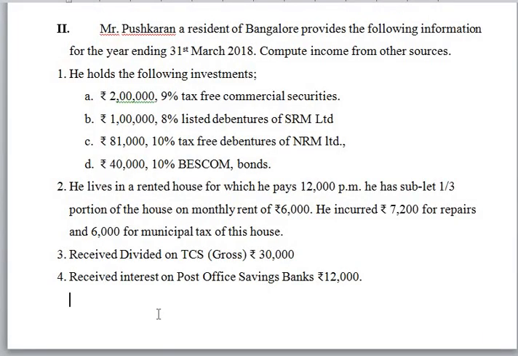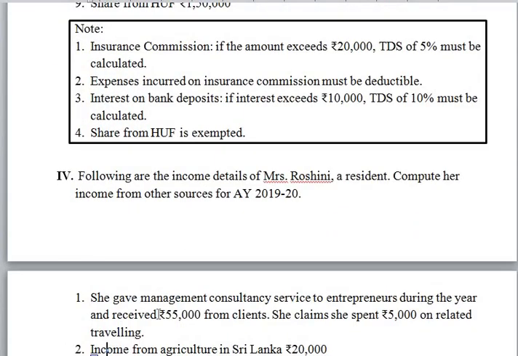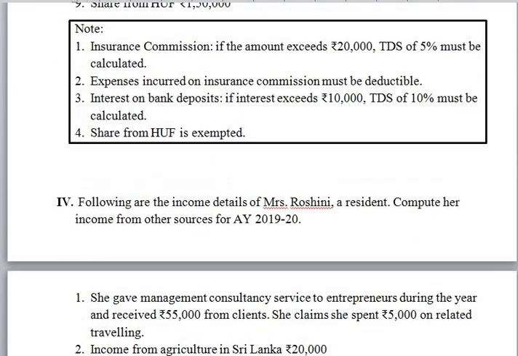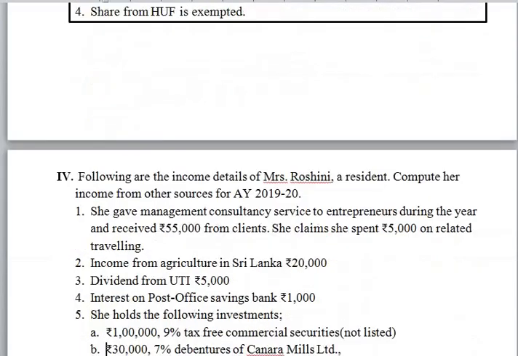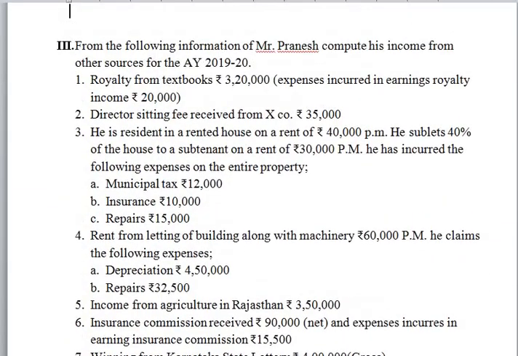So here you will be having 2 illustrations. So you need to go through and solve these 2 questions. So I'm going to explain the concepts of these 2 questions. So from the following information of Mr. Pranesh, compute his income from other sources for the assessment year 2019-20.